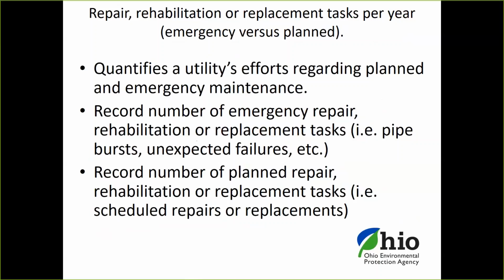Was it a break? Was it unexpected? What were the circumstances that those occurred under, and basically recording those and tracking those over time.